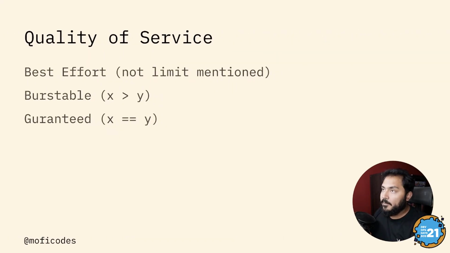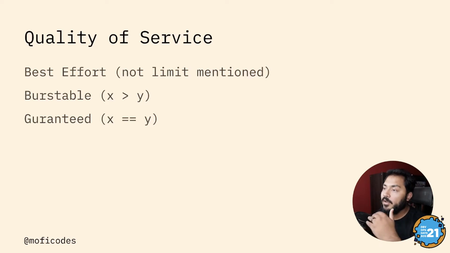So how does Kubernetes incentivize us as application developers to use these resource quotas and limits? It does so by using something called a quality of service. If you have no limit or request set in your application YAML, you will get a quality of service class of best effort. Best effort basically means there was no limit mentioned, and this is the pod Kubernetes would kick first if it required more resources but didn't have any left.